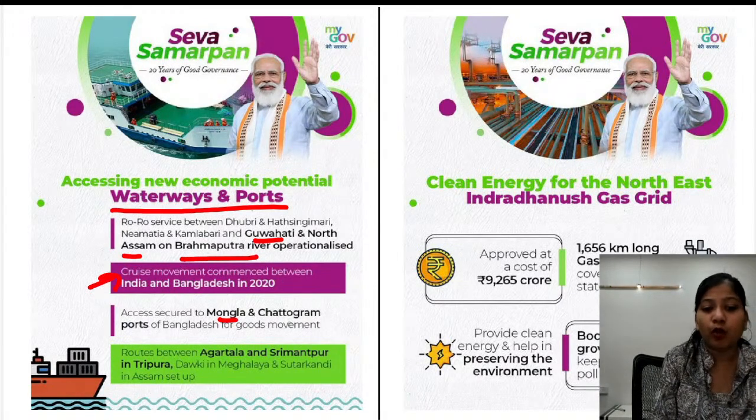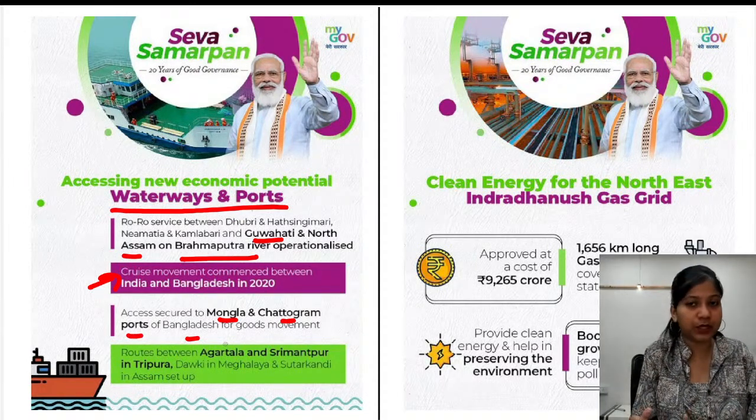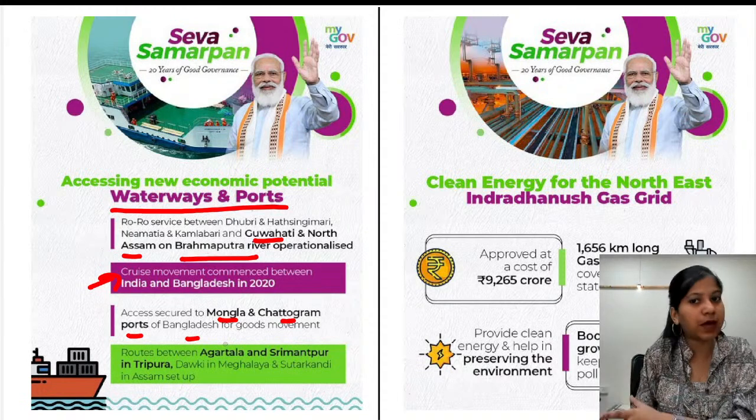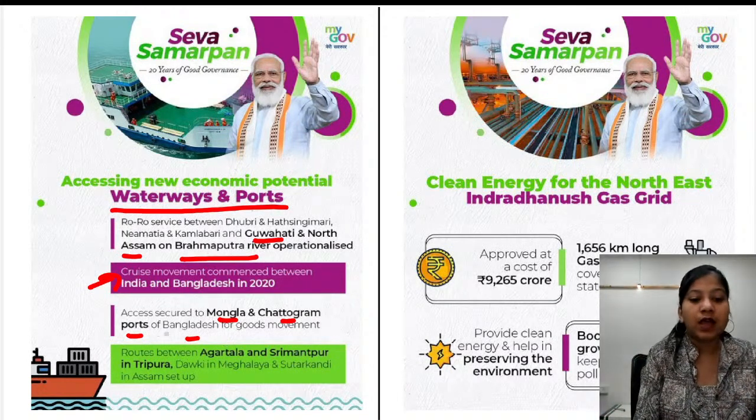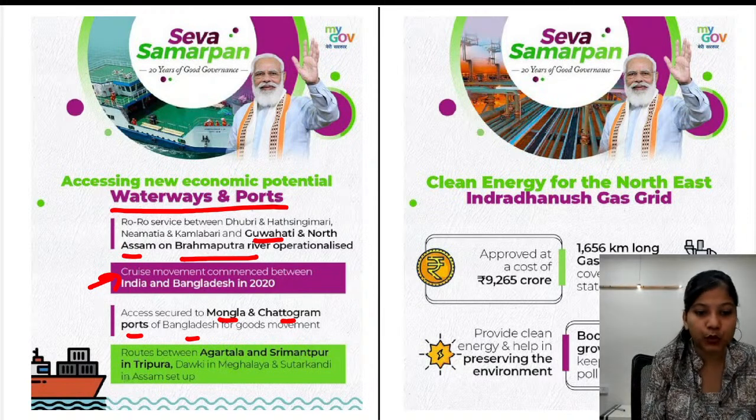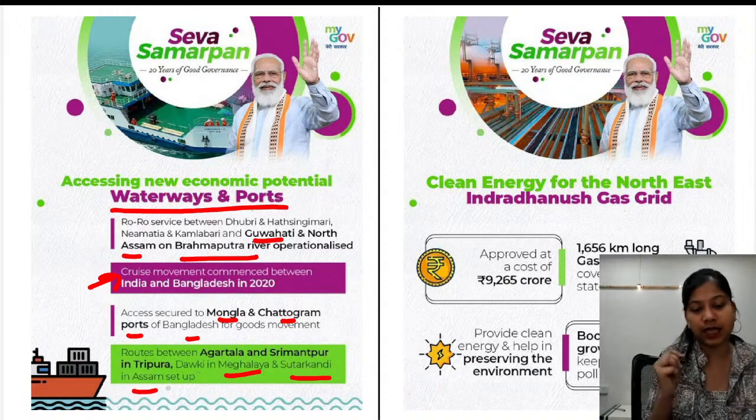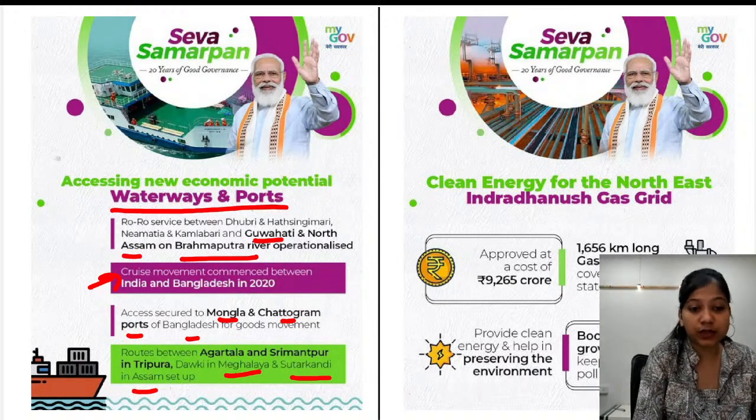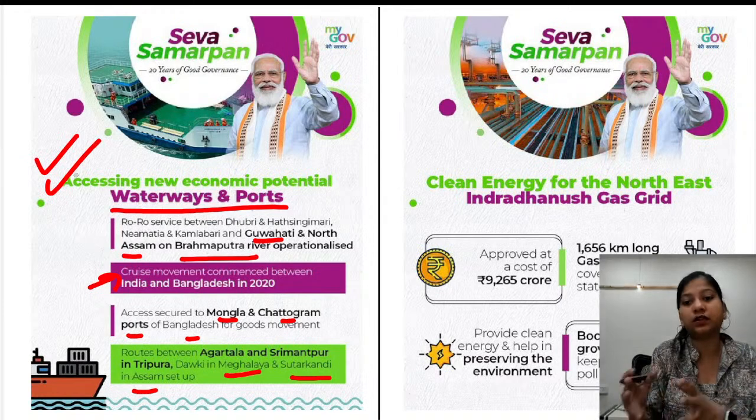Then we have Mongla and Chattogram ports of Bangladesh that have already been operationalized, and connectivity in Bangladesh has also been established. Then we have the routes between Agartala and Srimantpur in Tripura, Dauki in Meghalaya, and Surat Kandi in Assam. These have already been established. So this highlights the progress done in the waterways.